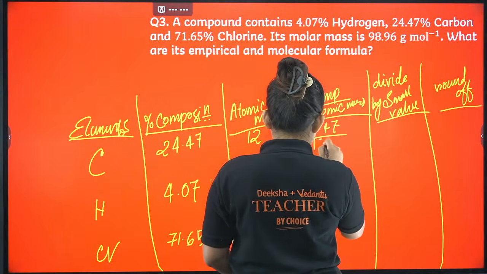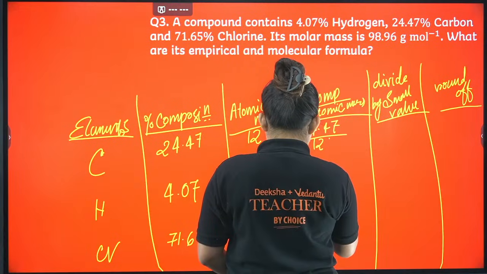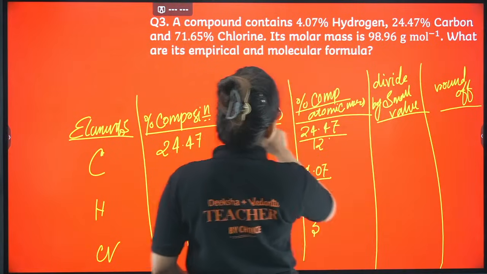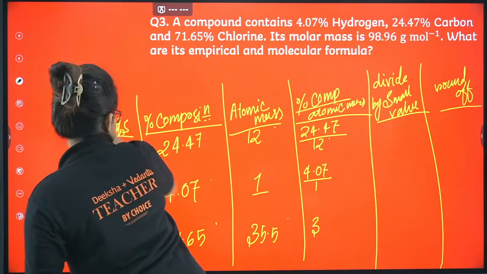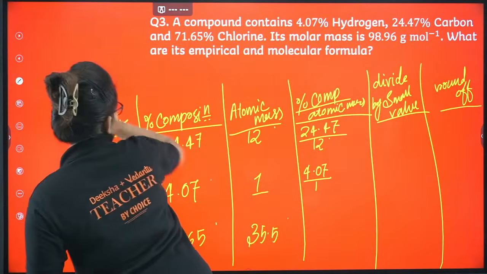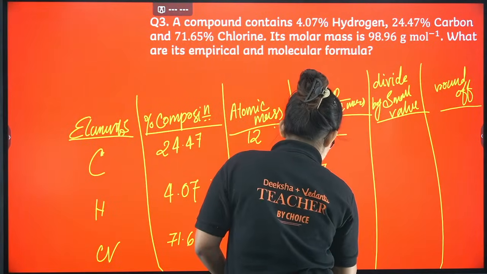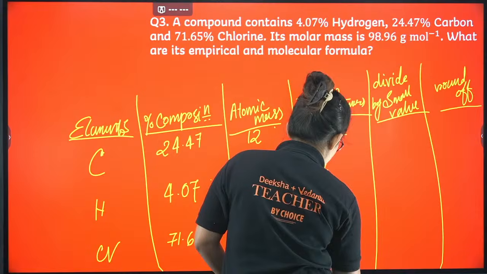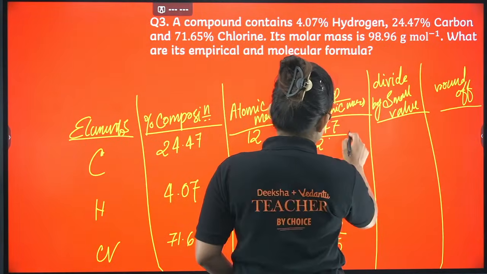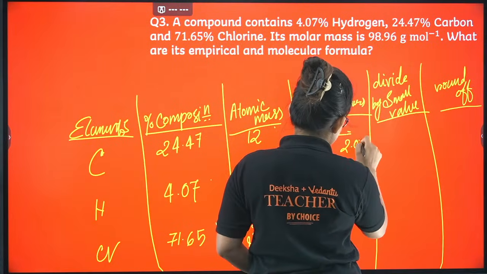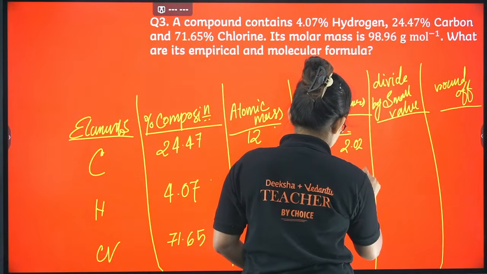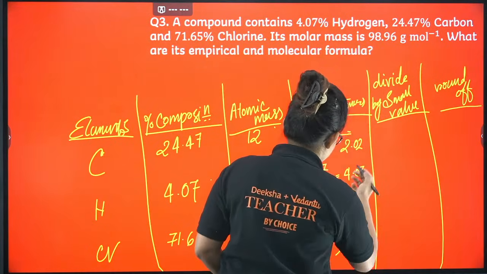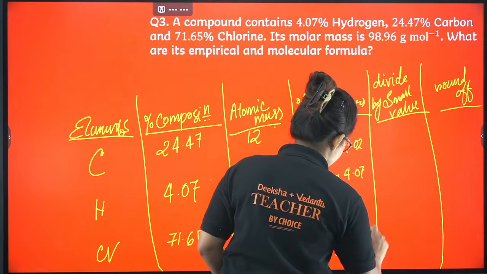So 24.47 divided by 12, here 4.07 divided by 1, and here 71.65 divided by 35.5. Now if you just do this, for the first case you will get something around 2.02, 2.01 actually.